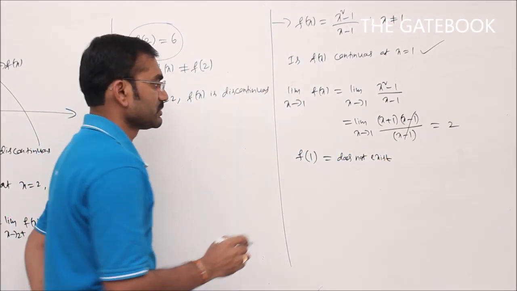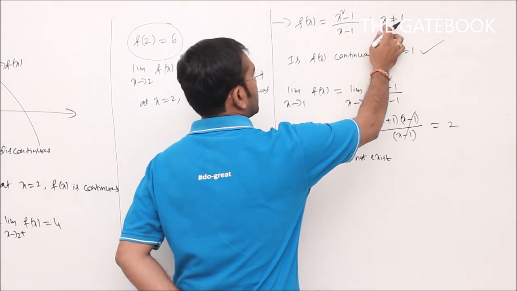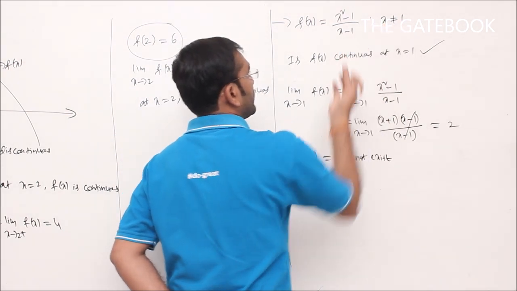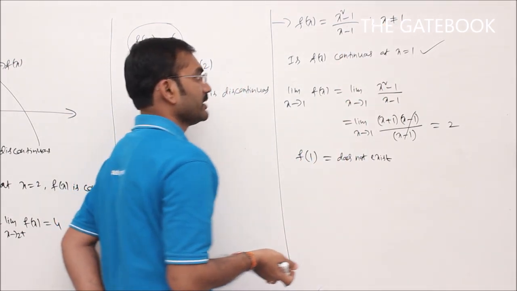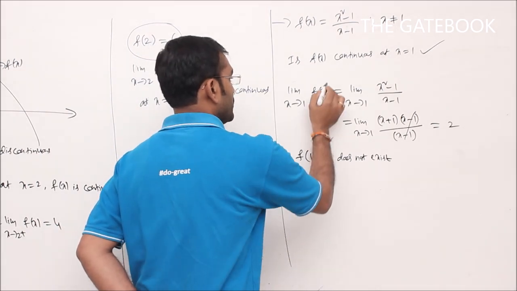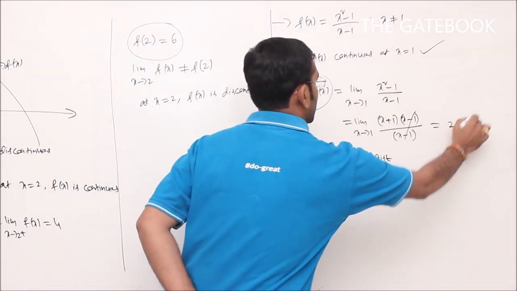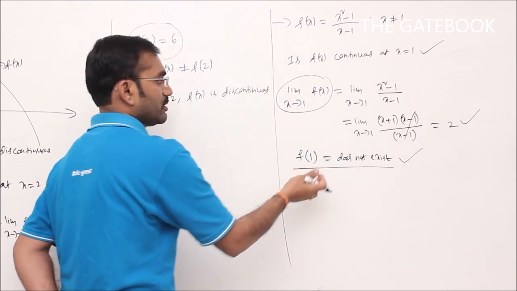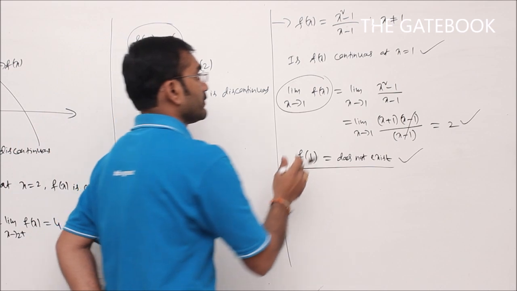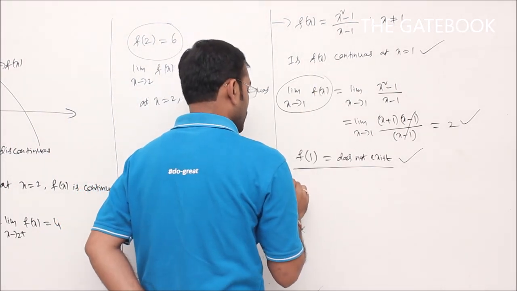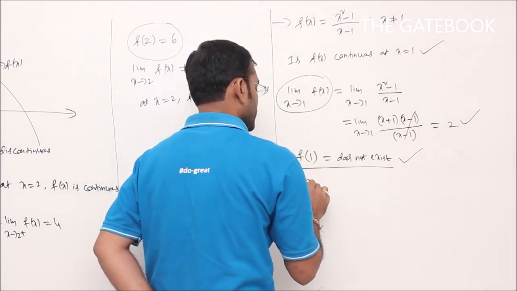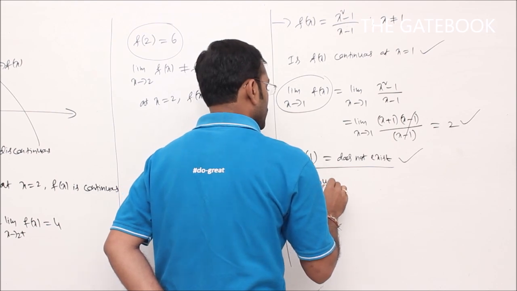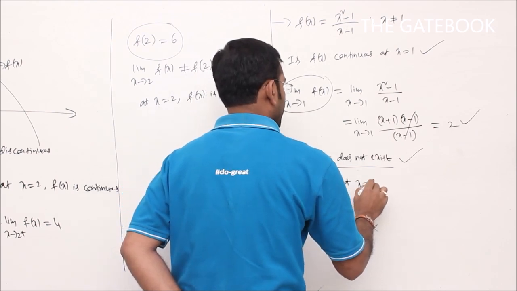F of 1 does not exist because the function is not defined at x is equal to 1. Therefore, the limit value is 2, whereas the function value does not exist. Therefore, the limit value is not equal to the function value, so I can say that the given function is not continuous at x is equal to 1.